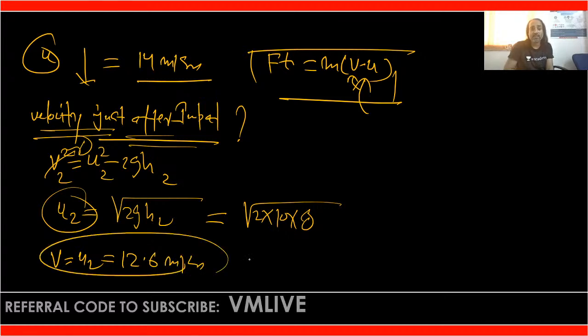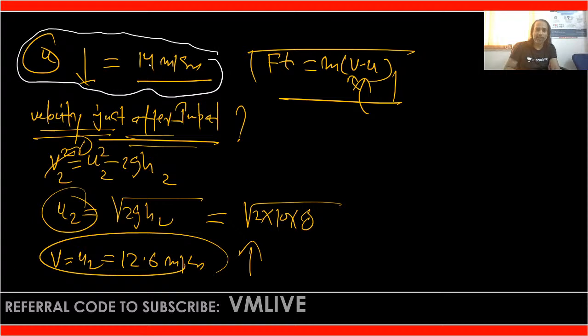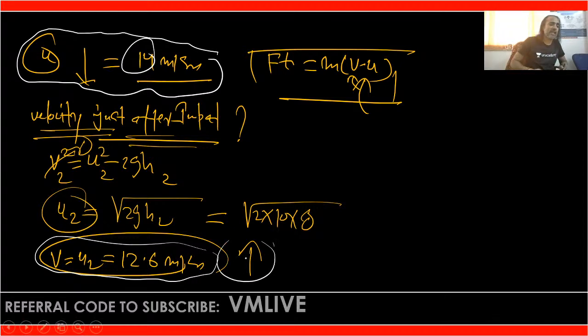What about the direction? Is that clear? What is important here: u, the velocity of the particle just before the impact, has magnitude 14 and direction downward. The velocity just after the impact, v, is 12.6 meters per second, and the direction is upward. Is that clear, everyone?